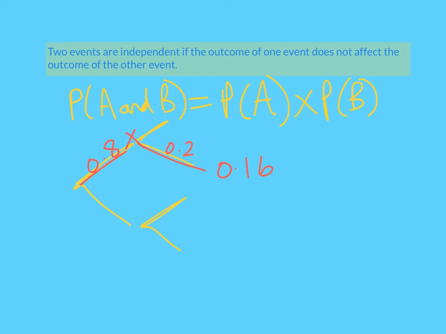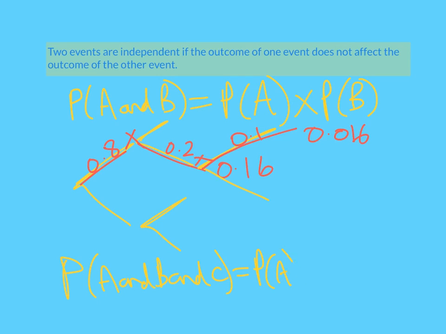And you know from tree diagrams that if I had an extra branch here and an extra bit there, 0.1, that would then be 0.016 because you'd multiply them all together. So this can be extended to probability of A and B and C is probability A multiplied by probability B multiplied by probability of C. But this only works with independent events. We're just going to look at one worked example.